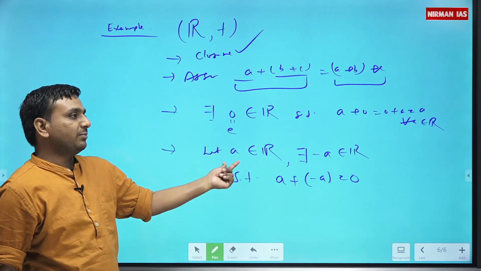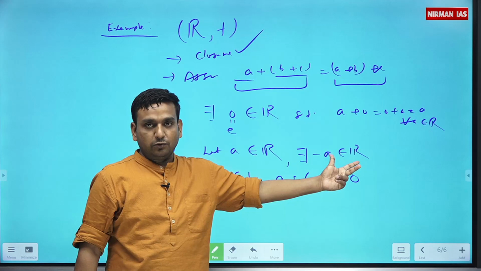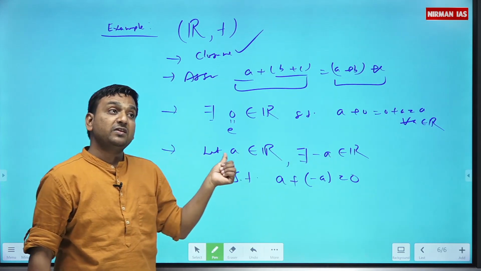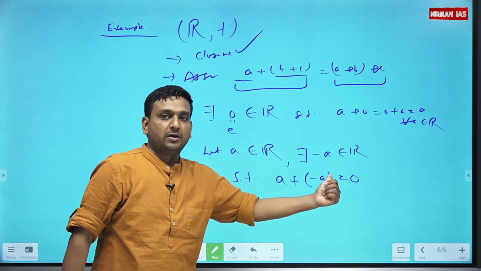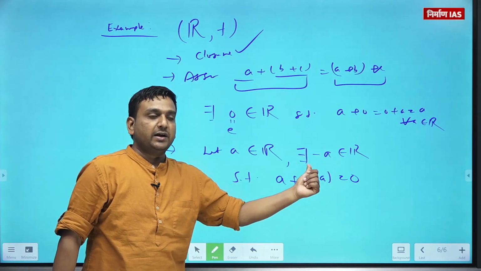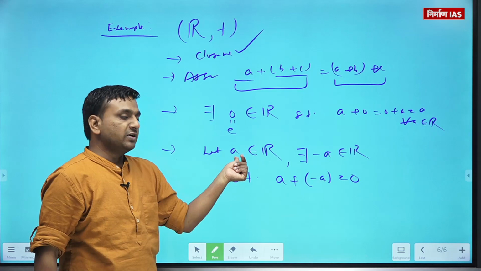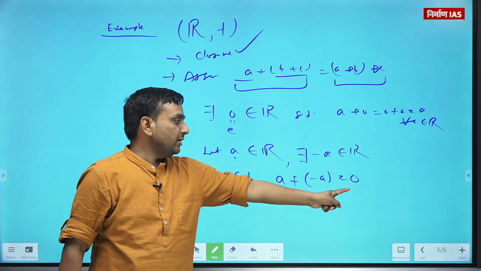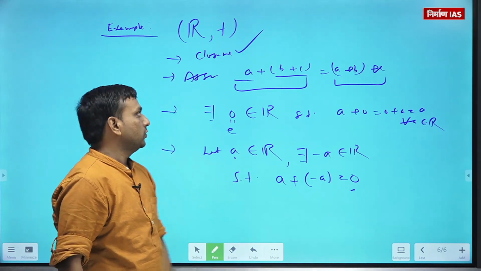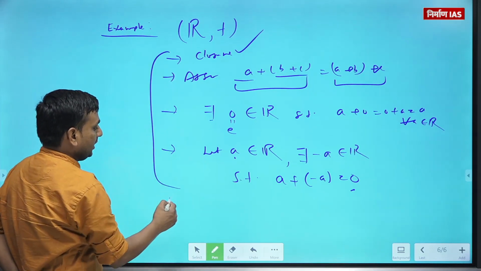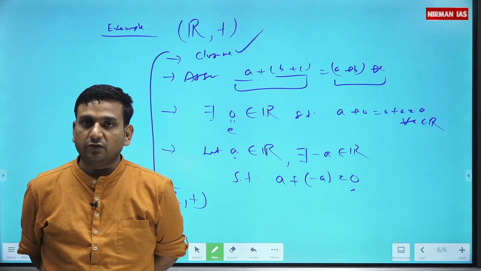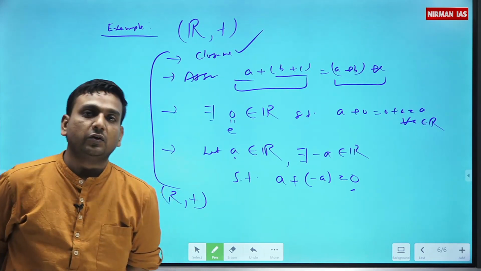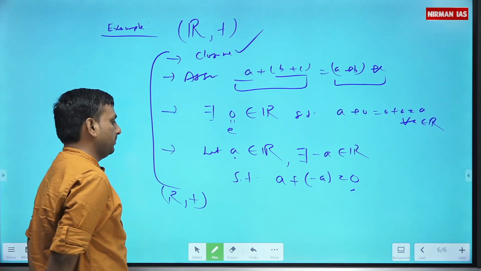If A is a real number, then minus A is also a real number. That means for any real number, you have some real number again, such that if that is composed with the number, you are going to get the identity element only. So what you say is, dear, R comma plus satisfies closure, associative, identity and inverse. So this is a group.